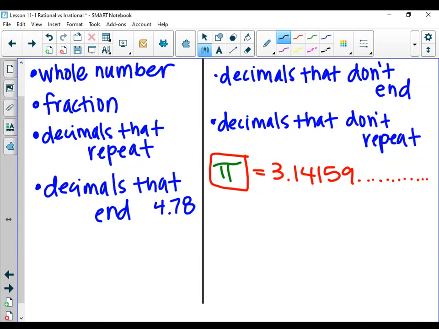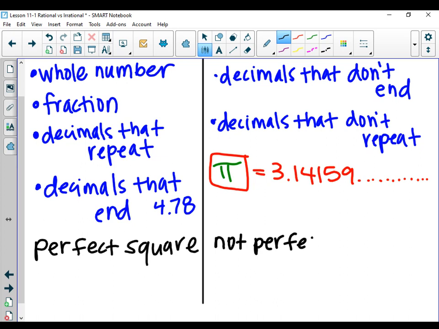Even if you have things written from before, you should add this new thing in. Are you ready? Something called a perfect square goes on the rational side. Even if you have your notes, you didn't write that before and you should write it now. And something called a not perfect square goes on the irrational side.